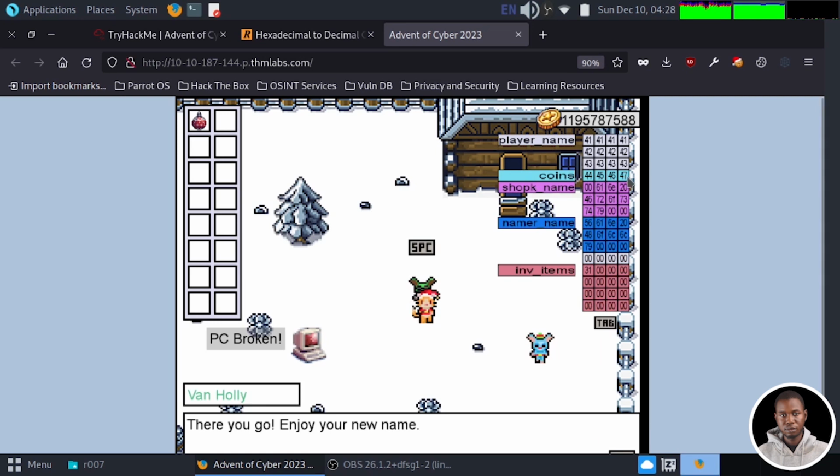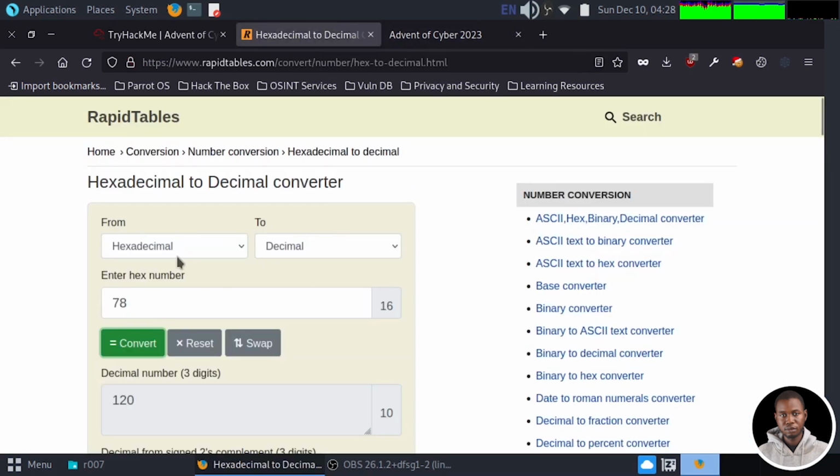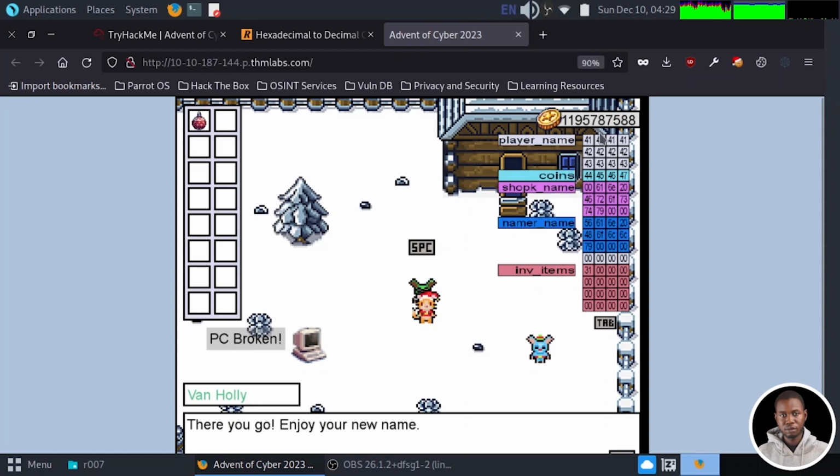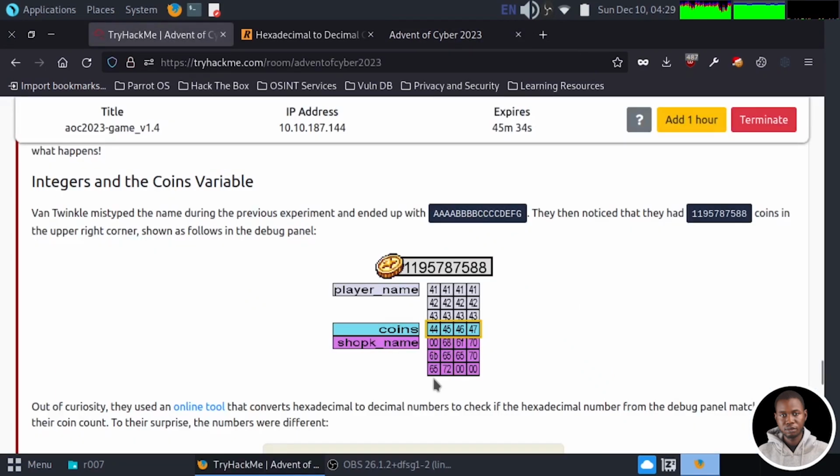And if we take these four values and convert using hex to decimal, which is 44, 45, 46, and 47, if I hit convert, you see that we have a value that does not match what we have as our current gold value. So let's see what this problem is.